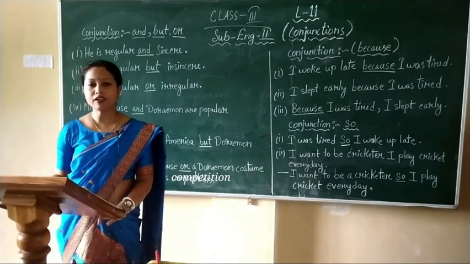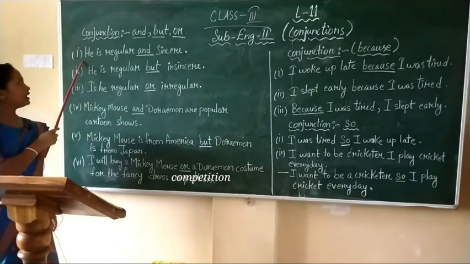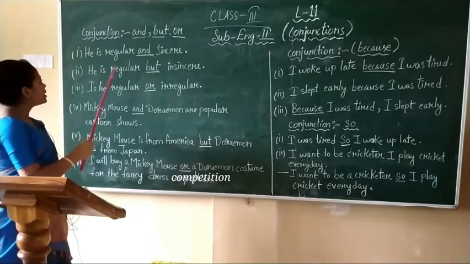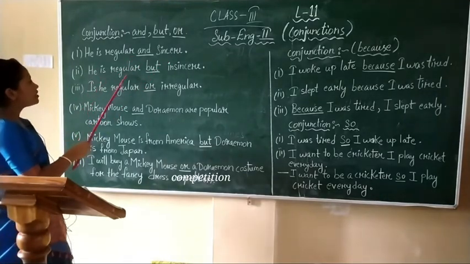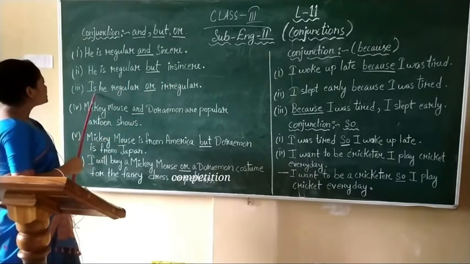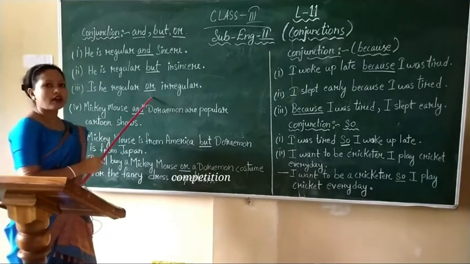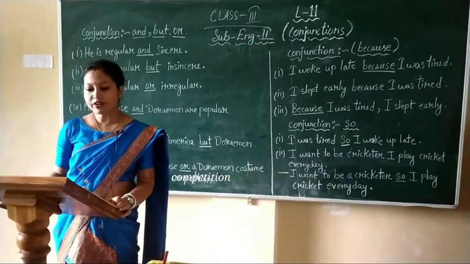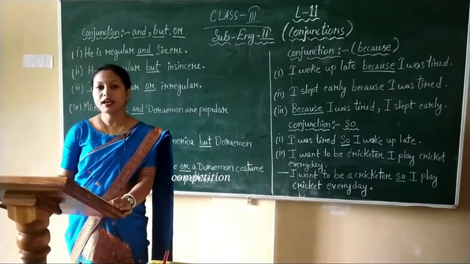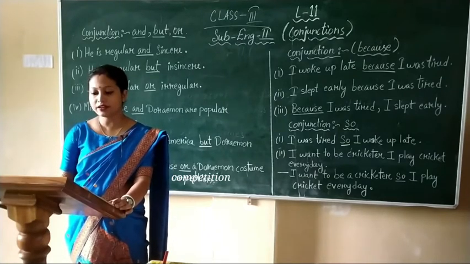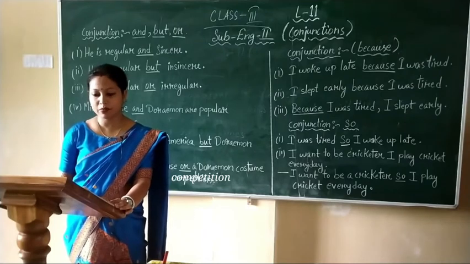For example, number one, you see, he is regular and sincere. Number two, he is regular but insincere. Number three, is he regular or irregular? Now, first sentence, you see here we use and to join similar ideas or things and to add similar information.